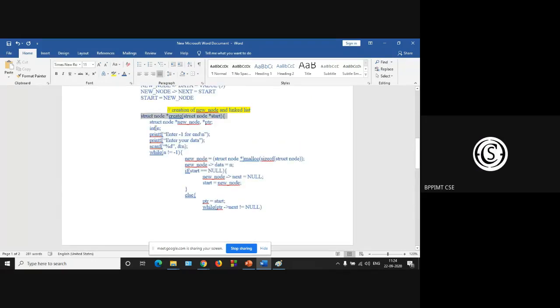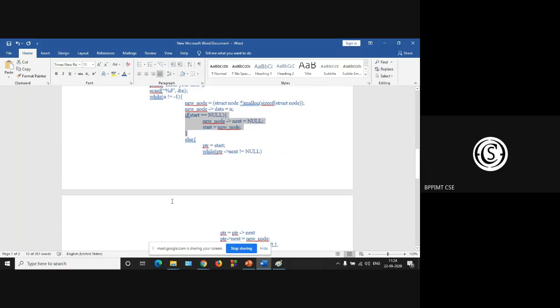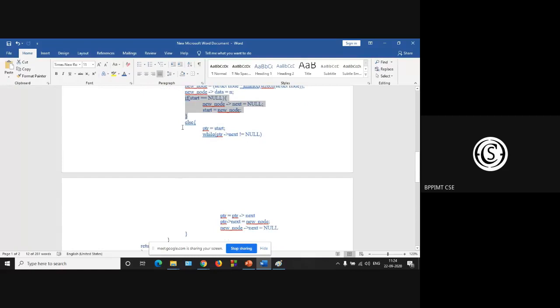This particular code is for creation of a new node and inserting this new node into the linked list. If your list is initially empty, then your code is this highlighted one. Otherwise, that is, if your list is not empty, then you have to insert at the last part of the existing linked list.